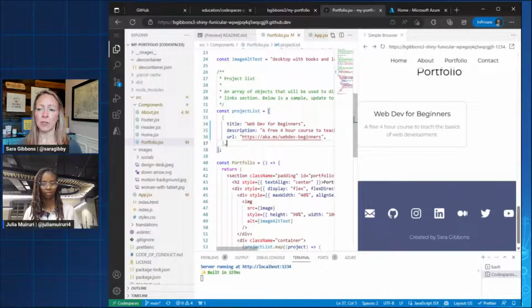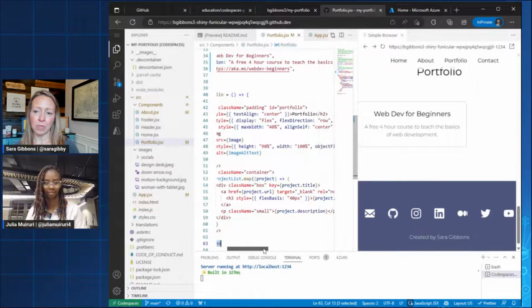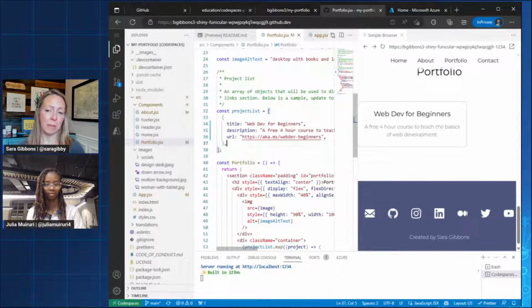It's gotten really good and really smart about it. So my guess is that it knows that our project list is down here. Let's see if we can find it down here where we're looping through the projects to display these boxes. And I wouldn't be surprised if it picked up from that it needs right here, project title, project URL. So it probably just learned from how it's being rendered what we need in our list and just kind of guided us that way. That's my best guess about the magic of Copilot.